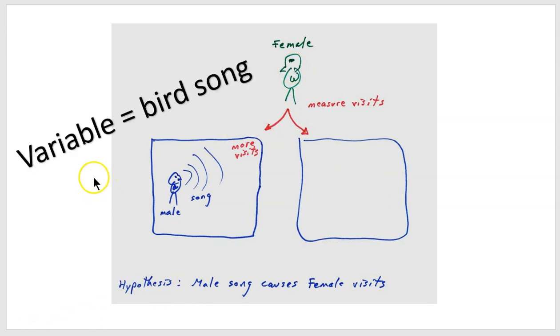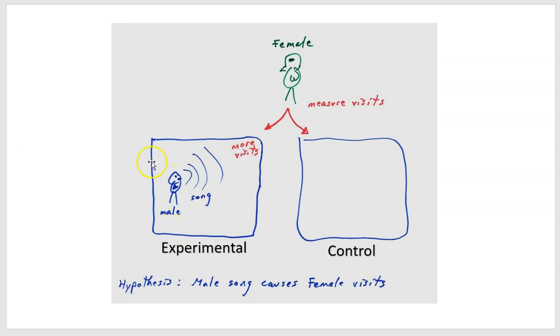And if we break this down even more, we would say the variable then is bird song. That's the factor of interest. Notice it's our A factor down here. And we would say the condition with the variable then is the experimental condition, and the condition that lacks the variable is the control condition.